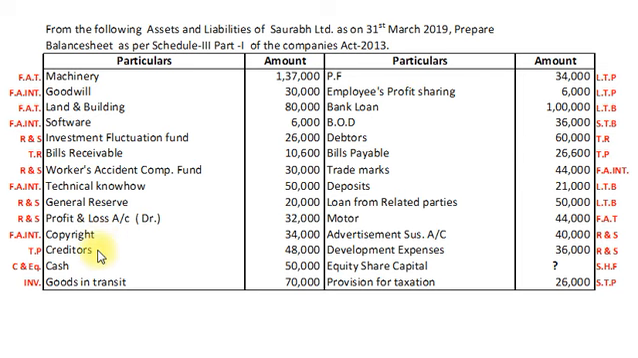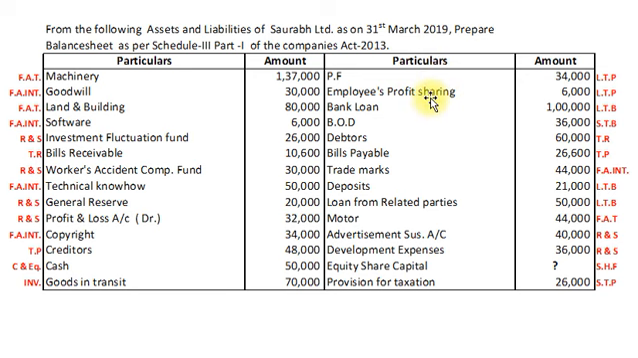Creditors will be recorded as a current liability under the head trade payables. Cash will be recorded as a current asset under the head cash and cash equivalents. Goods in transit will be recorded as a current asset under the head inventories. Provident fund will be recorded under non-current liabilities as a long-term provision.